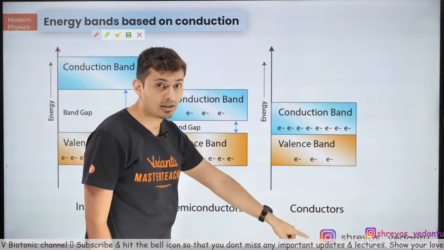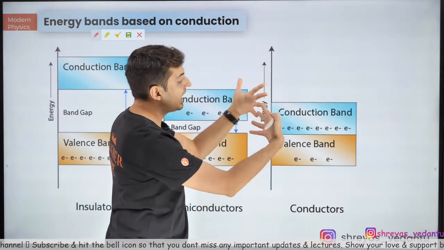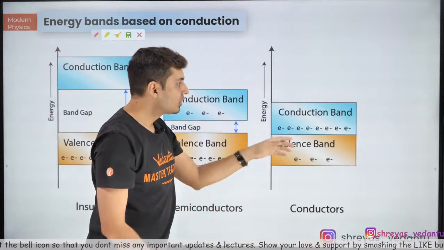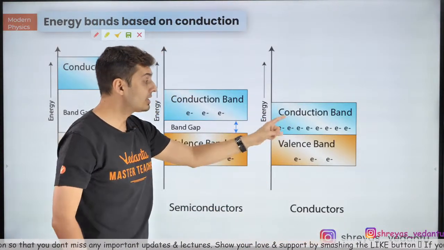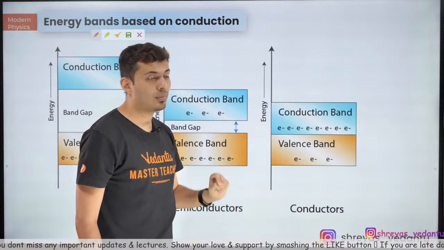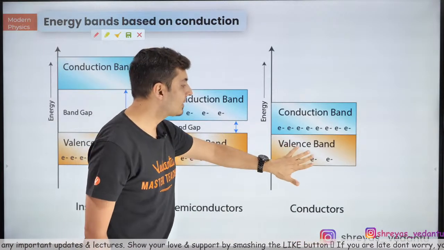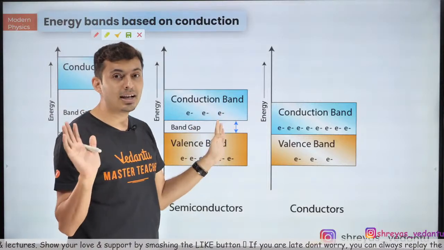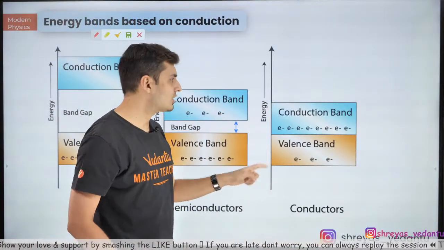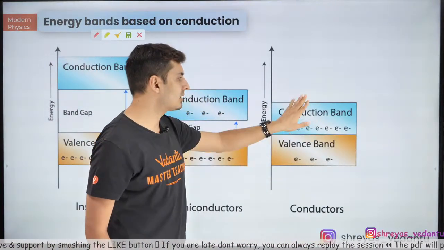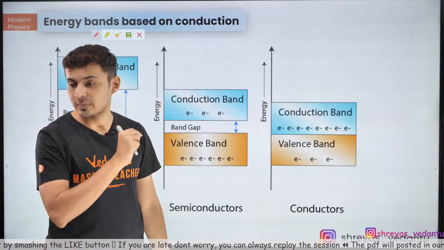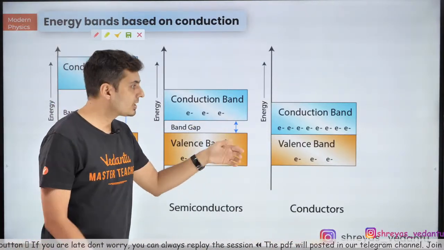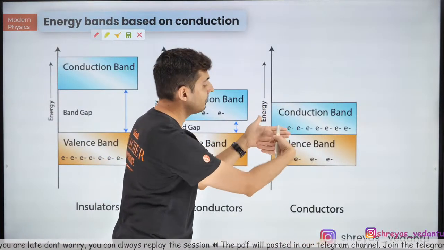Whereas in case of conductors, these bands actually merge together. They are almost overlapping each other, so there is no distinction between the conduction and valence band. In a way, the electrons in the valence band can freely move in the conduction band. They are more like free electrons, and a small voltage can easily move these electrons in the conduction band. Keep this in mind.